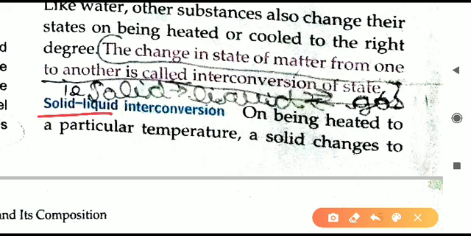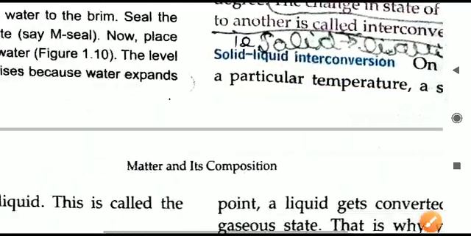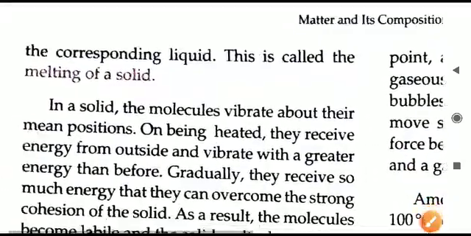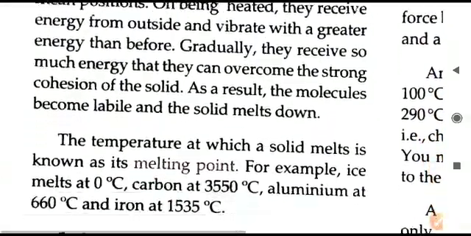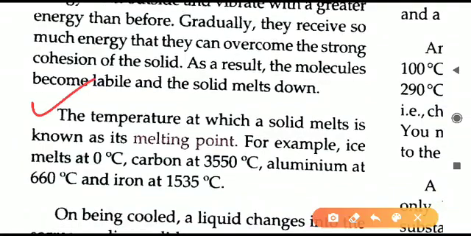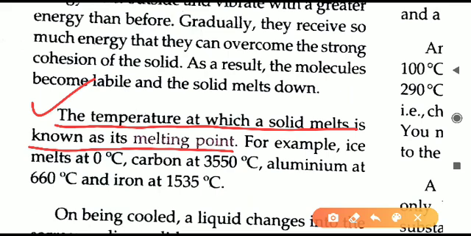First one is solid to liquid. Whenever we are heating, solid will change into a liquid, but it will not happen at any temperature. On a fixed temperature only it will happen. A particular temperature is there when the solid will change into liquid. What is that temperature called? That temperature is called the melting point. Here it is given, the definition you will mark. The temperature at which a solid melts is called the melting point.